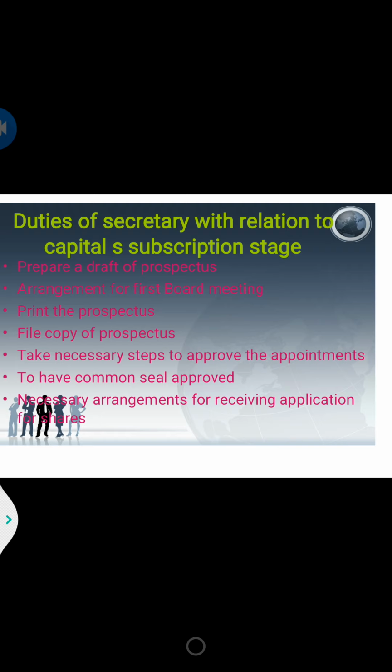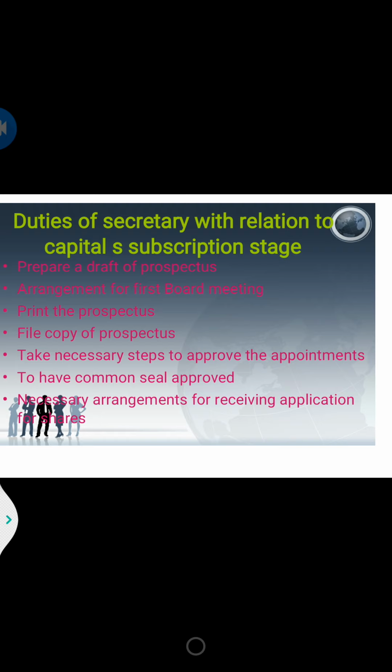The next is you are going to file the copy of the prospectus with the registrar. Then you are going to take the necessary steps regarding the appointments, right? So the company is going to appoint the secretary, auditor, bankers, etc. at the board meeting, and the secretary is going to make all the necessary arrangements for the approval of the appointments.